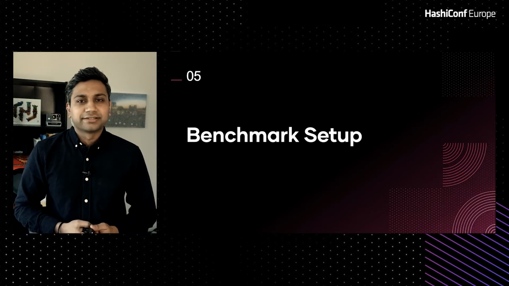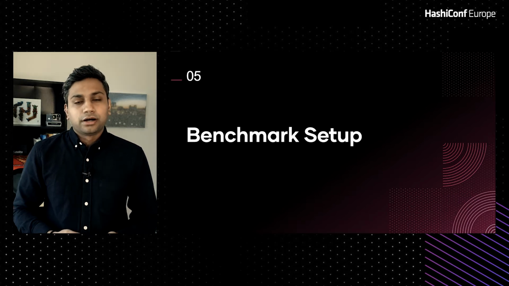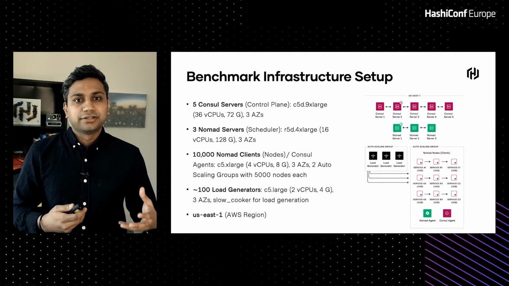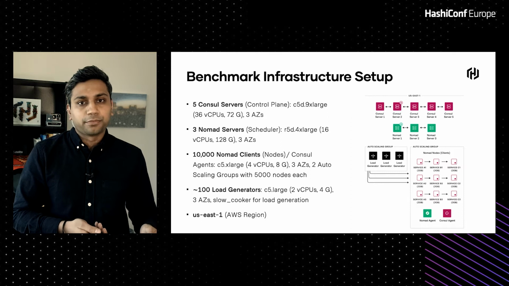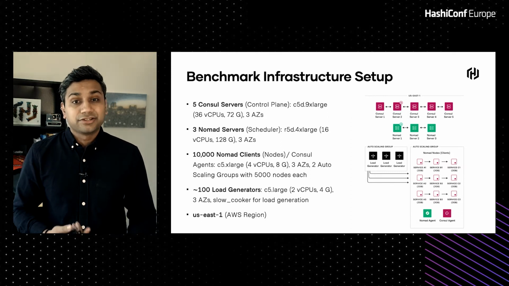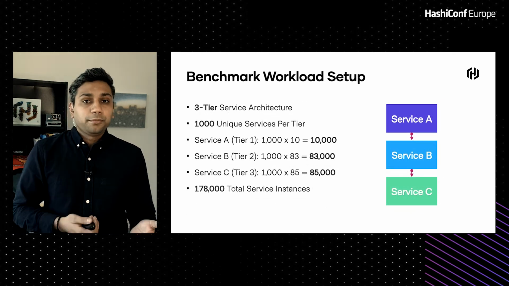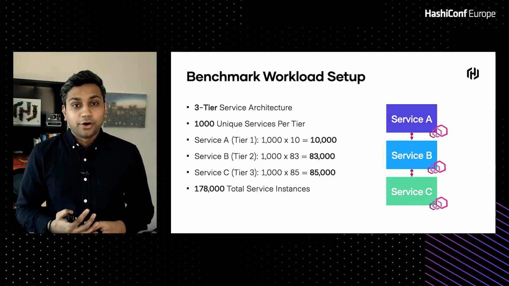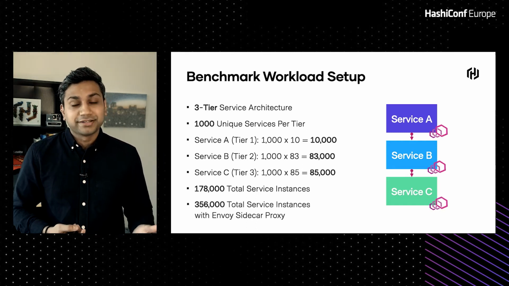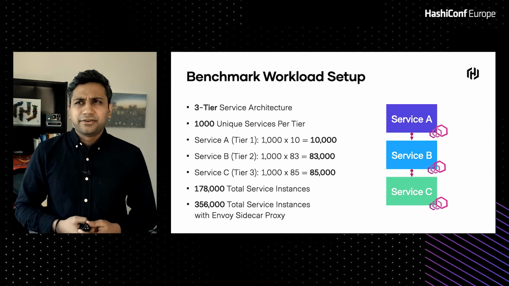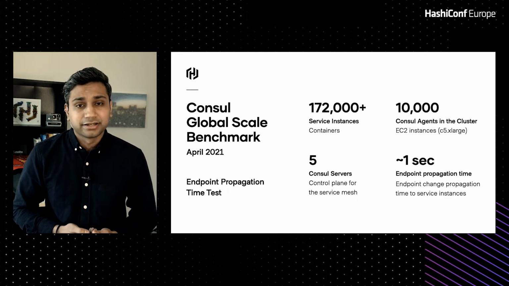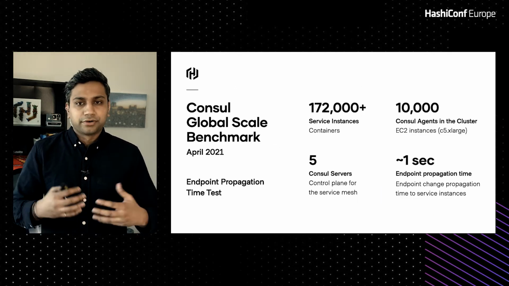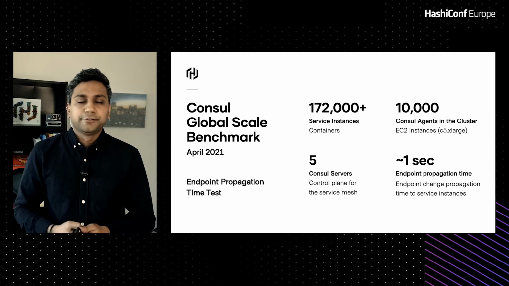All right, let's talk about the benchmark itself. We did this in, I think, February 2021, and we published the results in April. We did two important propagation time tests. One was the endpoint propagation time, and the other was intention propagation time. For the endpoint propagation time, we had 10,000 hosts on EC2 on AWS, and we scheduled, I think, 178,000 containers. These were applications that were running on the cluster using Nomad.